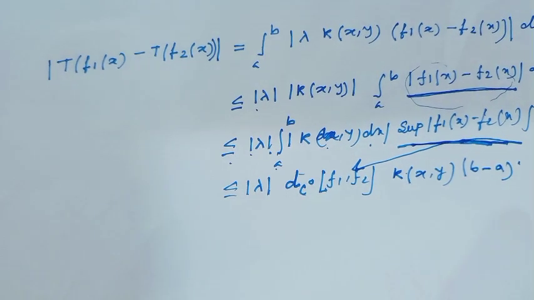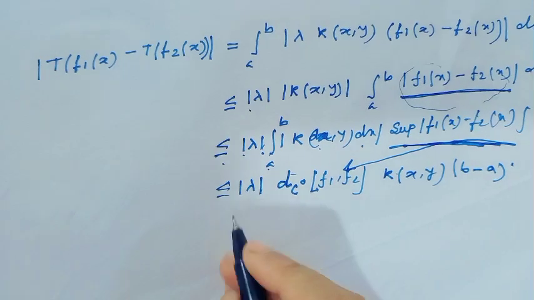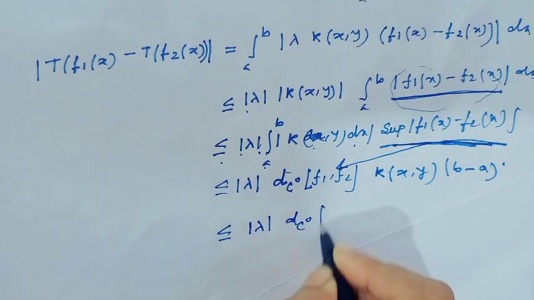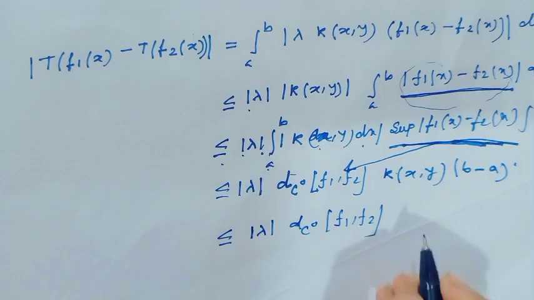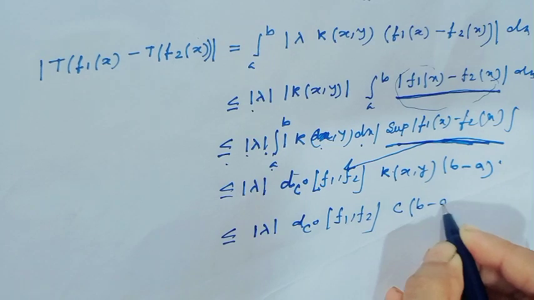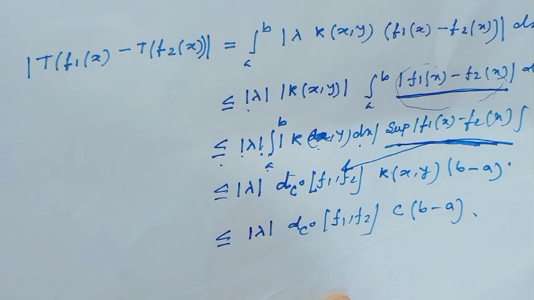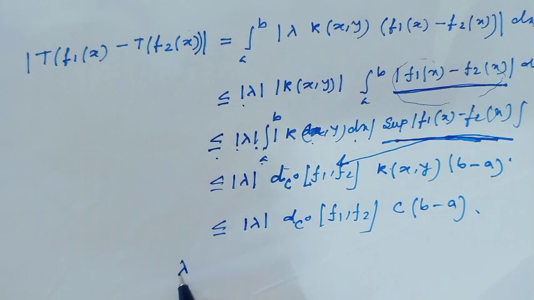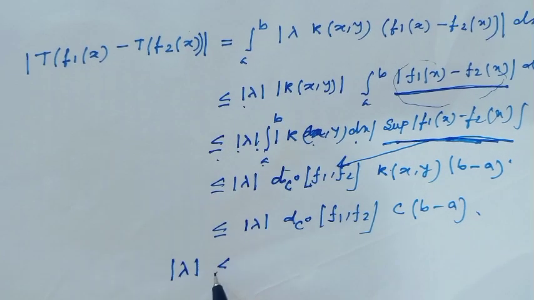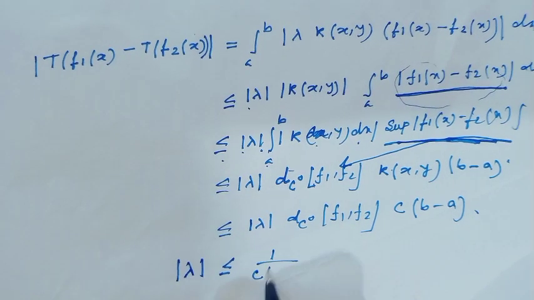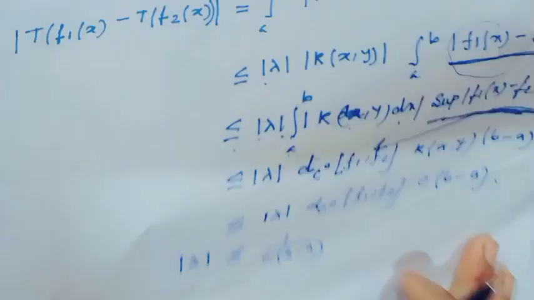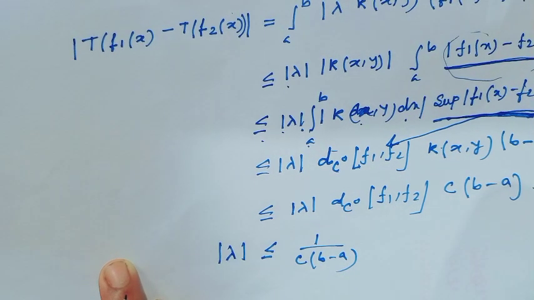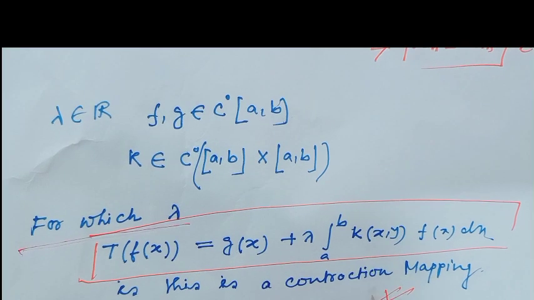Okay, now consider this k(x,y) equal to c, this is lambda times d of C0 f1 comma f2, this is c times (b minus a). Therefore this mapping is a contraction mapping for those lambda which satisfy absolute value less than or equal to 1 over c times (b minus a). I hope all my viewers have understood for which lambda the integration operator is a contraction mapping.